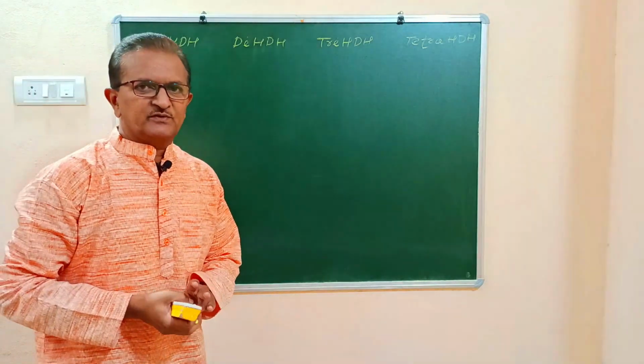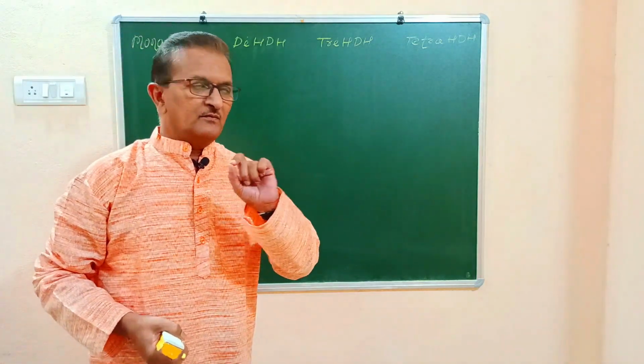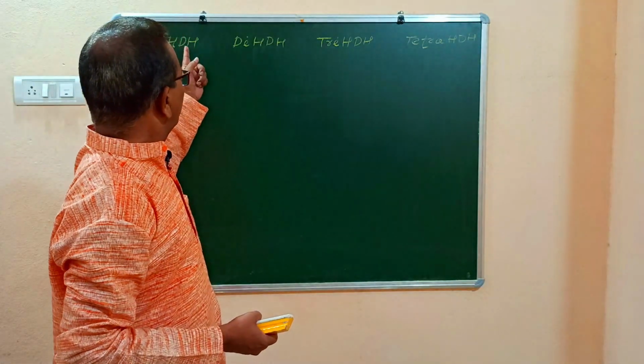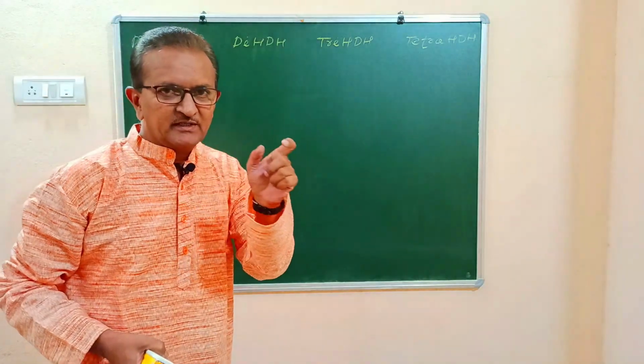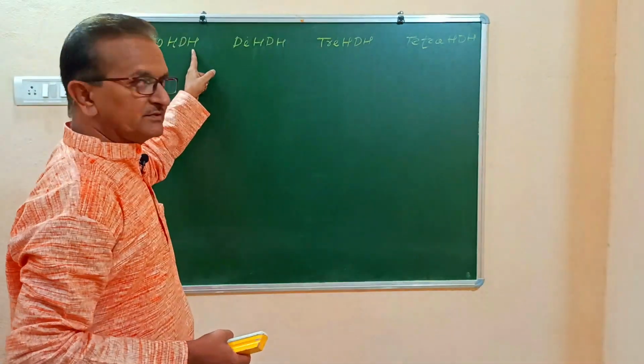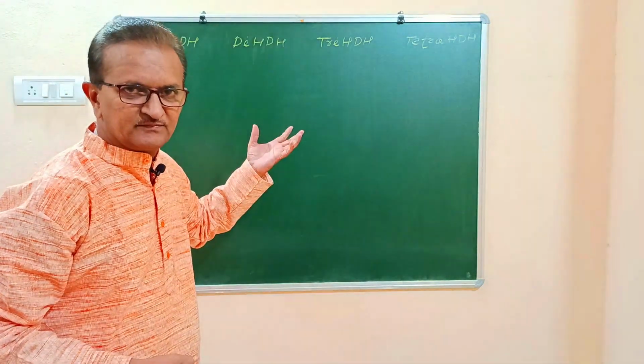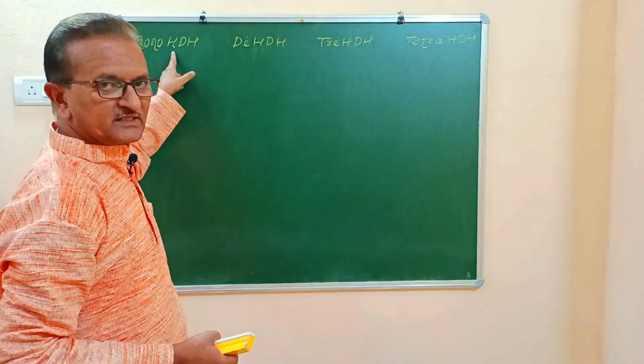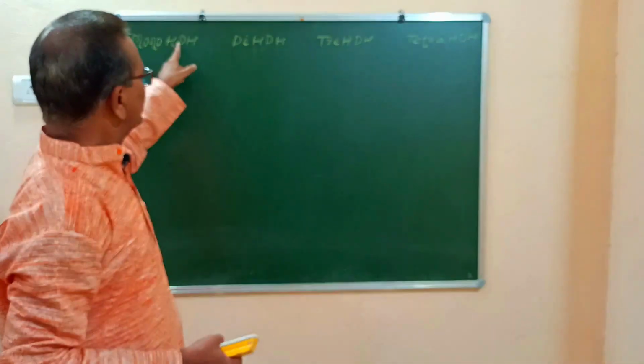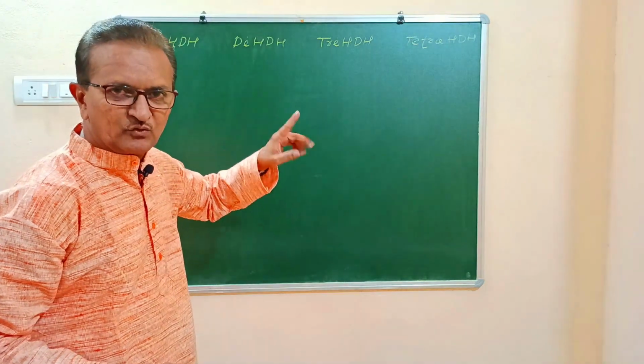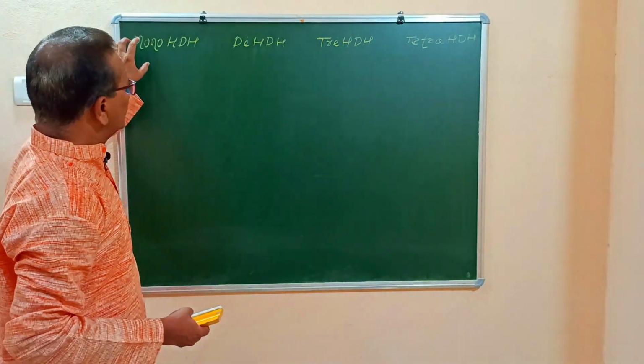In the last classification, halogen derivatives of hydrocarbons are abbreviated as HDH, that we have already discussed. So that for our understanding, what is this HDH? Halogen derivatives of hydrocarbons. What is first?